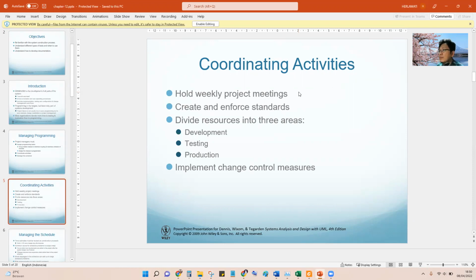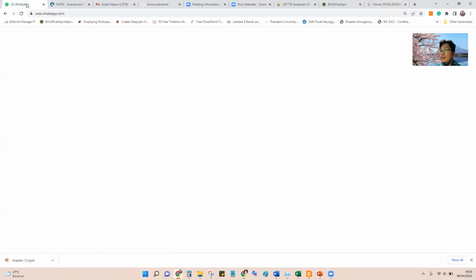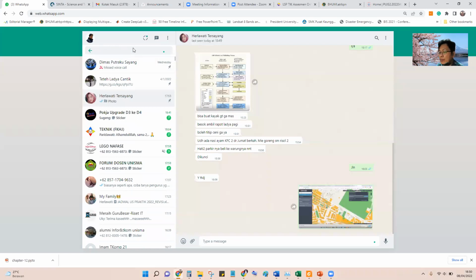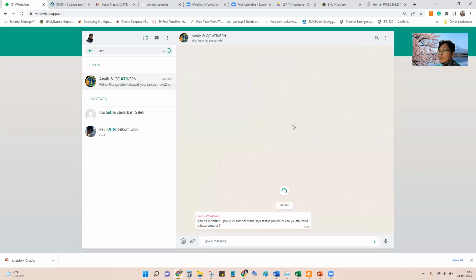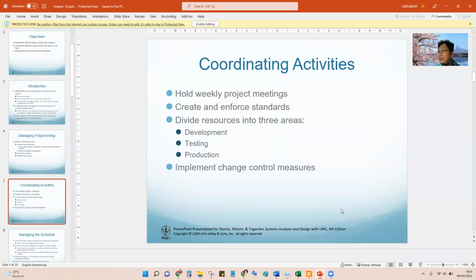We will meet online, so maybe a group on WhatsApp is important to coordinate using social media. And then we should divide resources into development, testing, and production, implement change control measures, and so on.